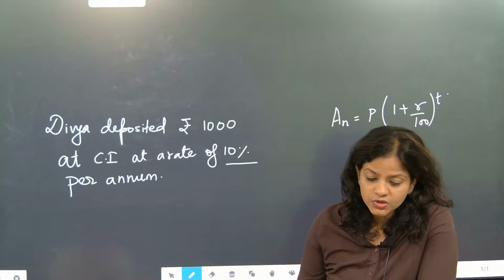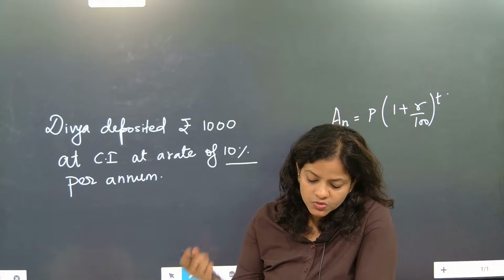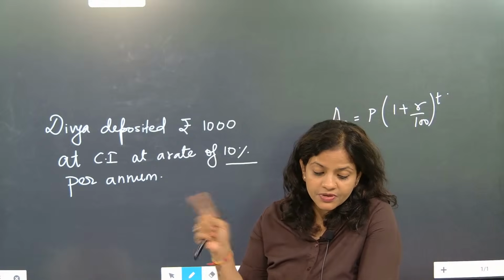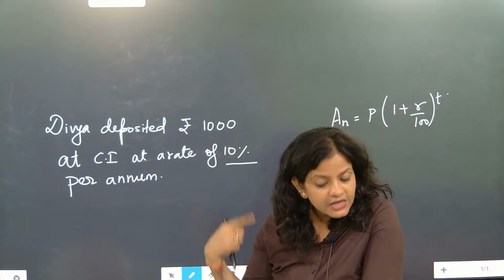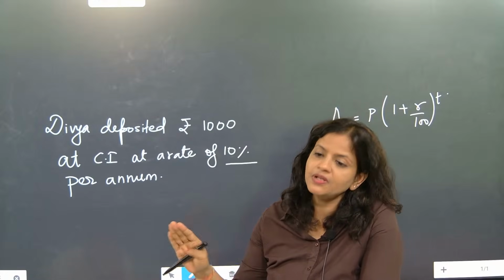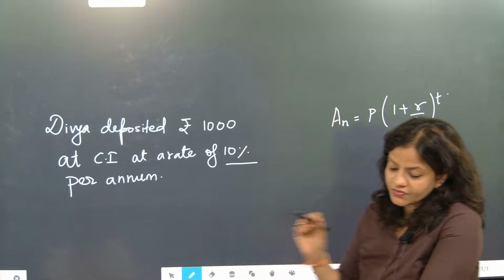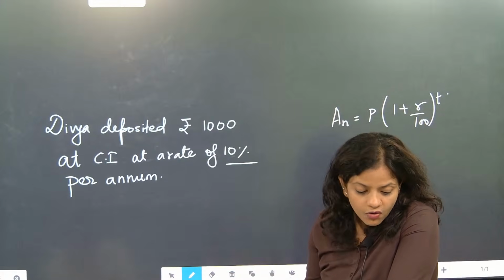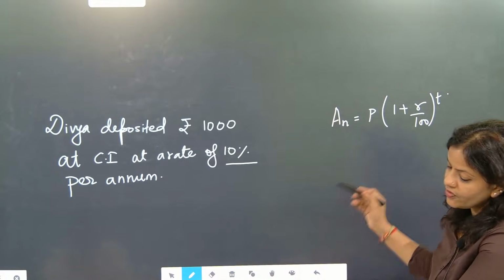So when compound interest questions come, they will not form an AP, because whatever terms come, you have to keep on adding. Every time the principal keeps on getting added. Since the principal keeps on getting added, it will not form an AP. Simple and understandable. Understood? So when you are asked this question at 10% rate of interest, how are we going to prove that it is not forming an AP? For that, what will we write?